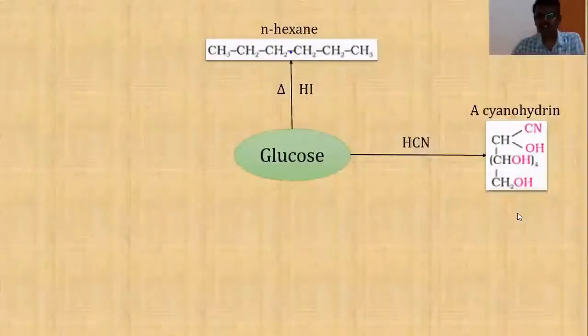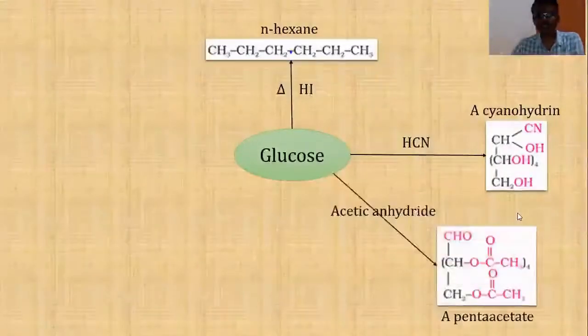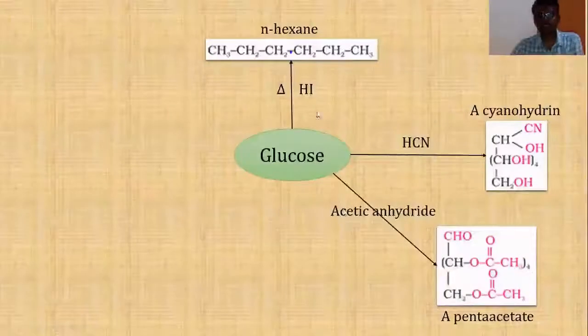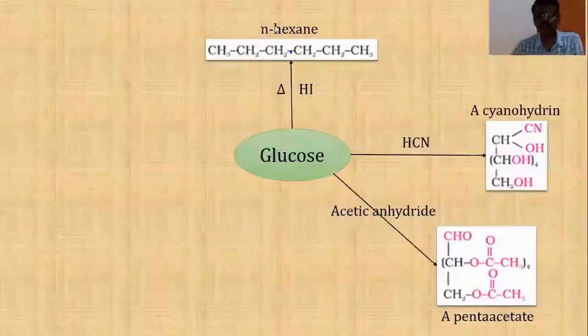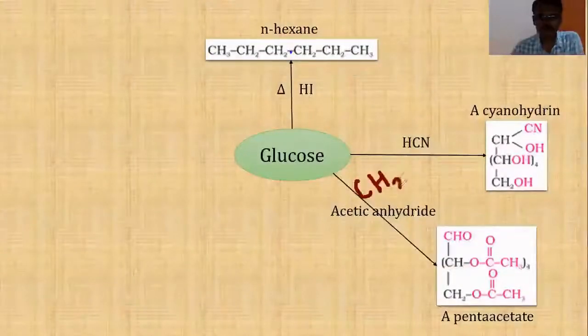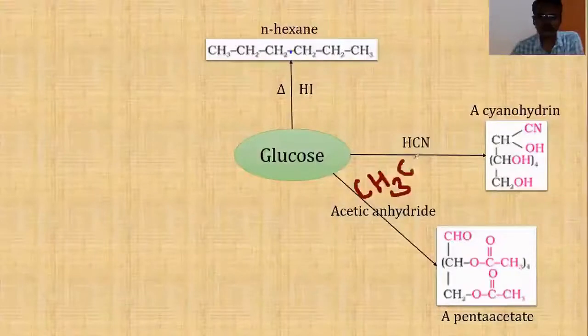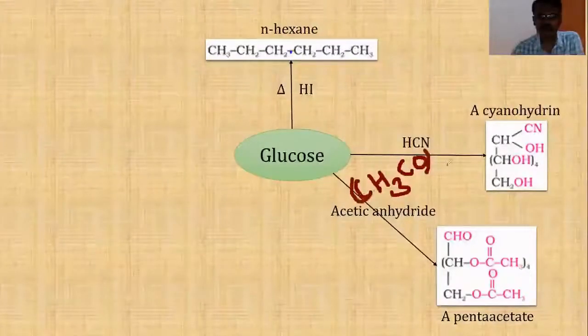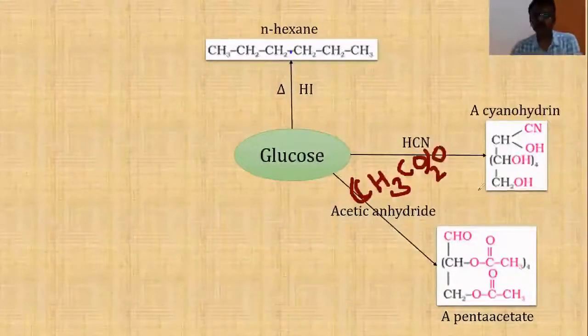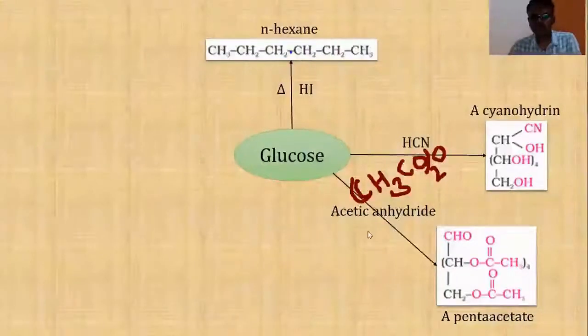that is the reaction with acetic anhydride. Students, let me give the formula of acetic anhydride: (CH3CO)2O.